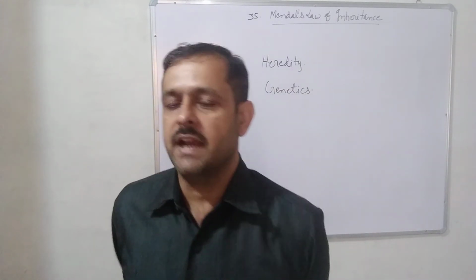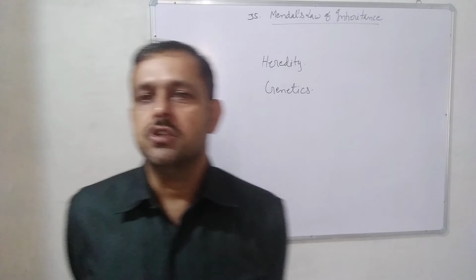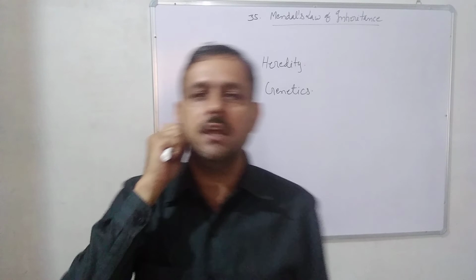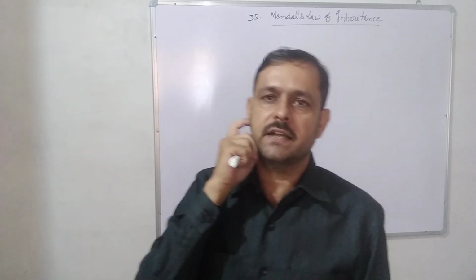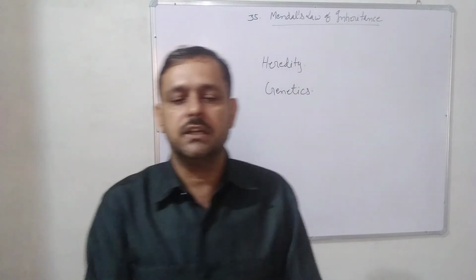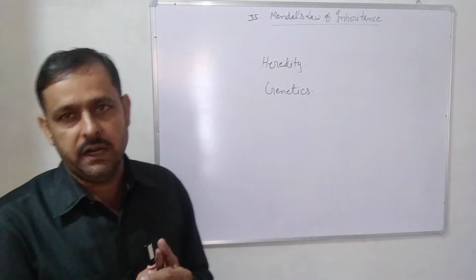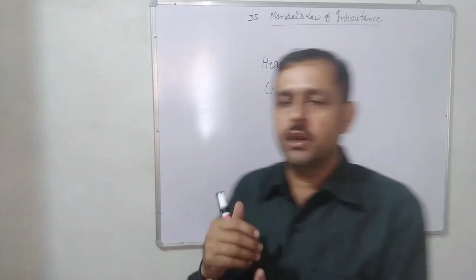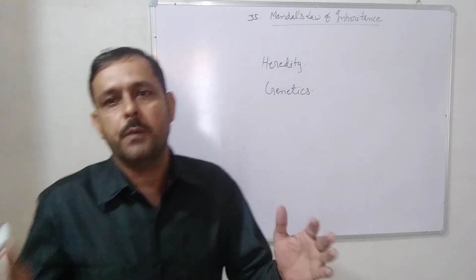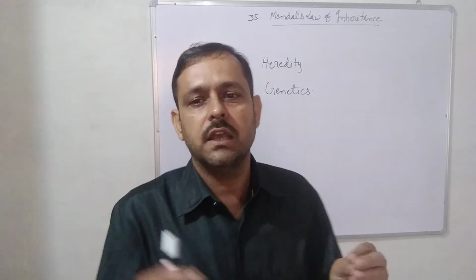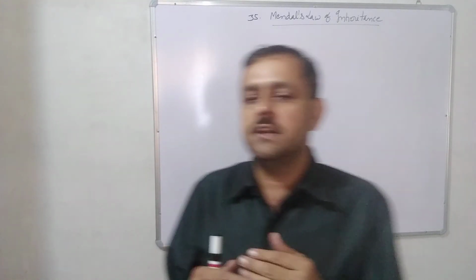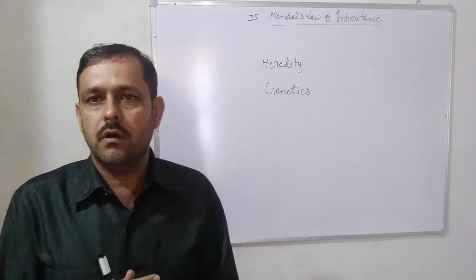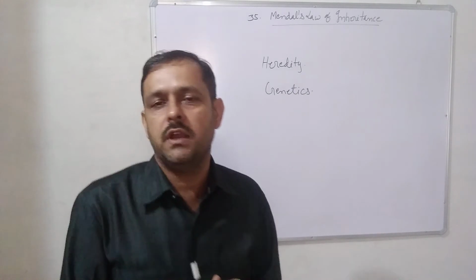So the first question arises here: why did Mendel choose the plant of pea? Mendel chose the pea plant in his experiment because of the following characters. First of all, it can easily grow in a garden or in any flowering pot also. The lifespan of pea is only a single year, or we can say the pea plant completes its life cycle in 1 year. So we obtain experiment results in very few days.